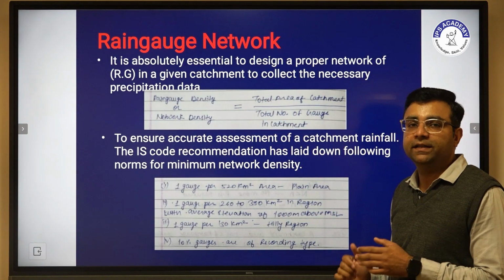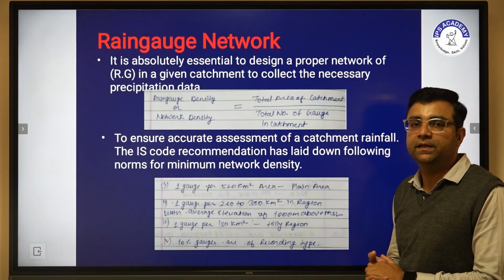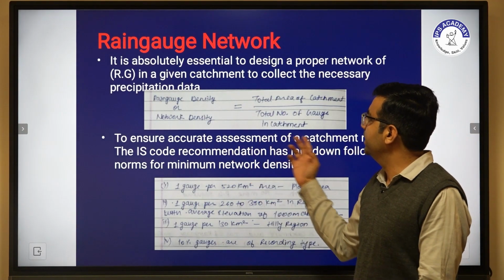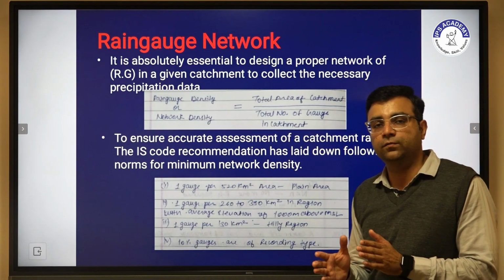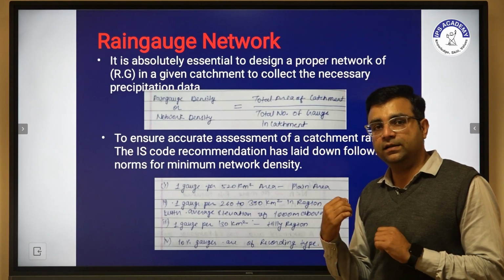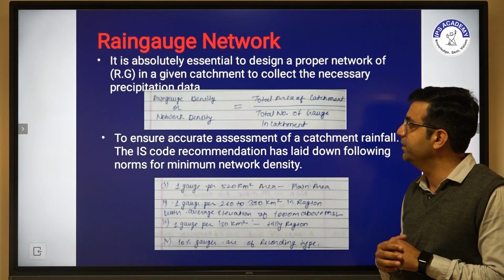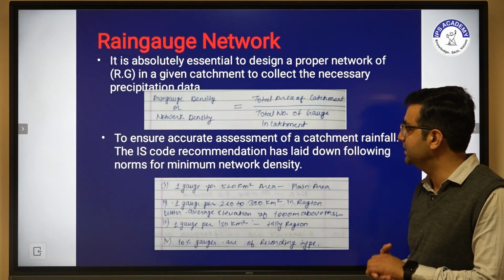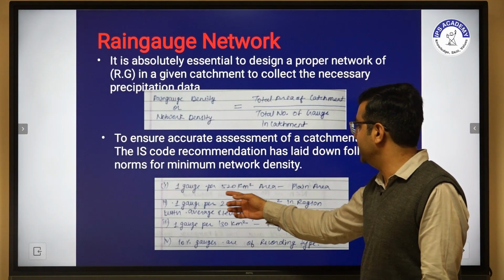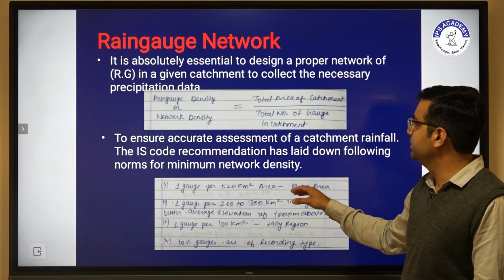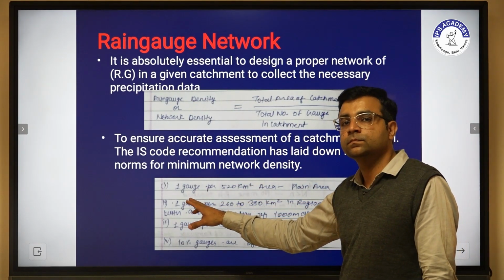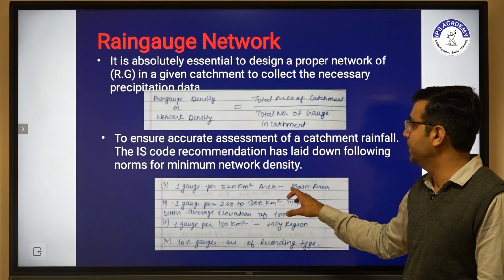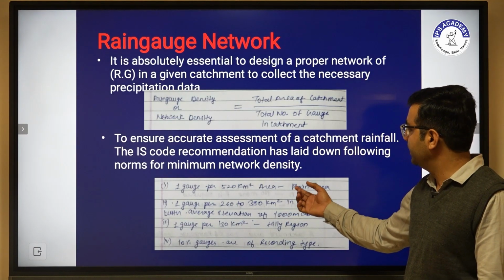Now it is absolutely essential to design a proper network of rain gauges in a given catchment to collect the necessary precipitation data. To ensure accurate assessment of catchment rainfall, we have some recommendations. There are also foreign recommendations, but in the current PPT we discuss only the IS code recommendations, in which the network density is given with respect to area. One gauge per 520 square kilometers is for a plain area.